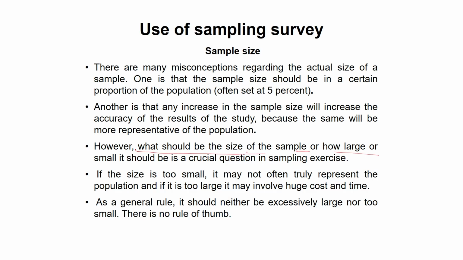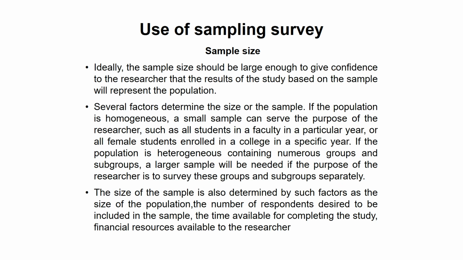Another perception is that if you increase the sample size, the accuracy of the result will decrease. Another is that if the number of samples is decreased, the result will be more accurate. But what should be the size of the sample, or how large or small it should be? It is a very crucial question in a sampling exercise, but it certainly depends on what type of research the researcher wants to pursue. As a general rule, it should neither be excessively large nor too small. Otherwise, there is no thumb rule to decide the sampling.